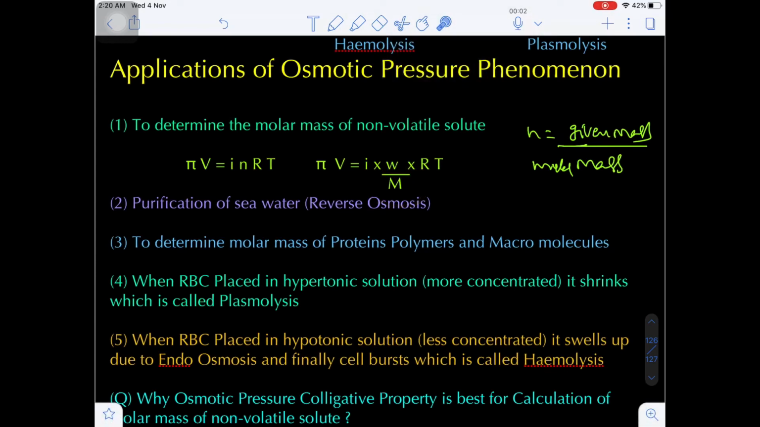Number 2, in reverse osmosis, I already told you, purification of sea water. Also, to determine the molar mass of biomolecules and macromolecules, huge molecules like proteins, polymers, and enzymes, we can determine the molar mass with the help of osmotic pressure.